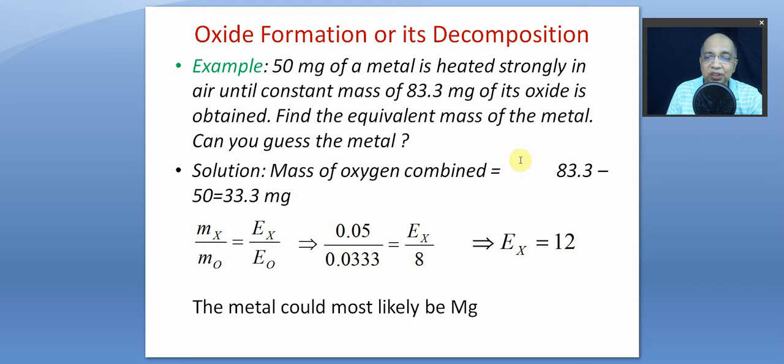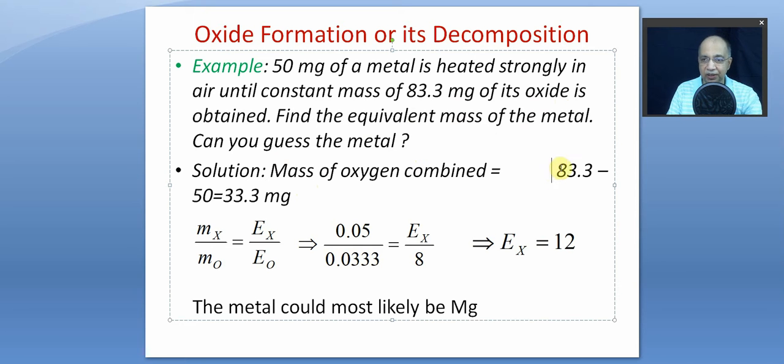So mass of oxygen is equal to this minus this. This minus this is equal to 33.33 milligram. That is, in gram, it will be 0.0333 gram. So mass of the metal, 0.05, by mass of oxygen, 0.033, is equal to equivalent mass of the metal by 8.